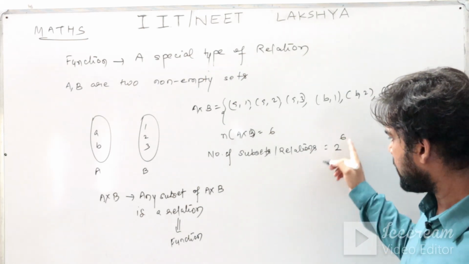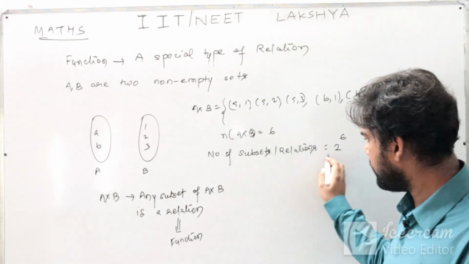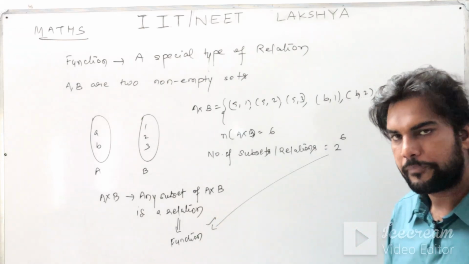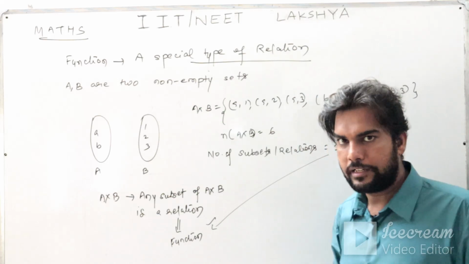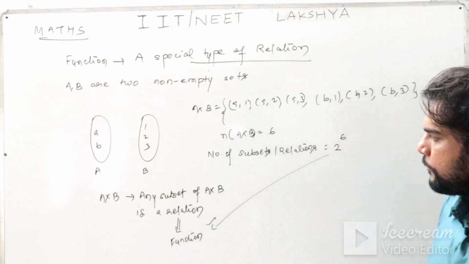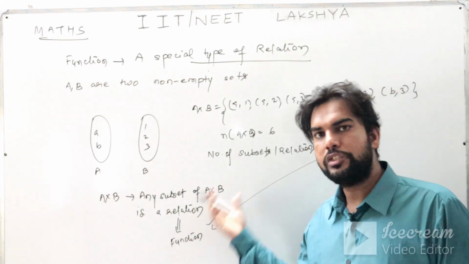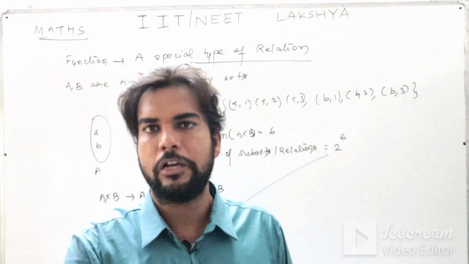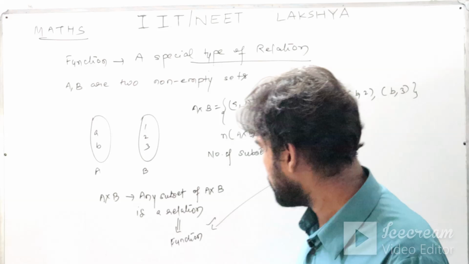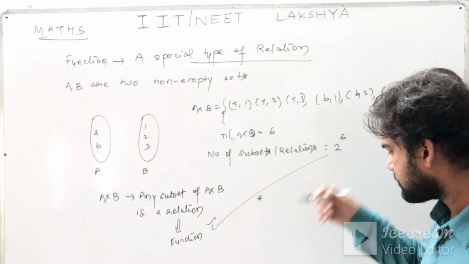Now out of these 2 power 6 relations, how many of them will be functions? That we have to see. As I told, a function is a special type of relation. Which of the following relations will be functions? That we need to see. So for that there is a definition, we have to follow a particular rule, and the rule is